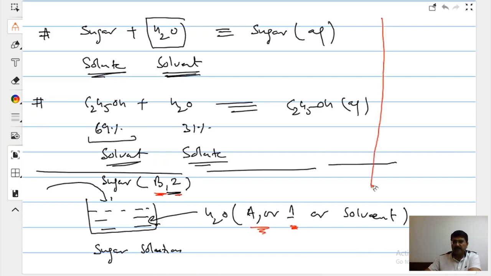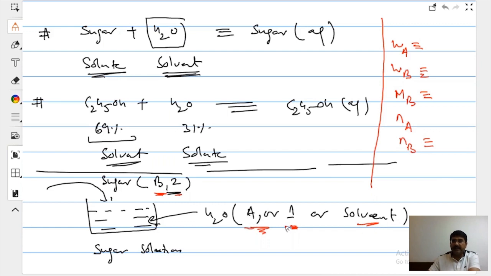Now you answer this thing today. If I write WA, what will you mean by this? Weight of solvent. If I write WB, it will mean weight of solute. If I write MB, it will mean the molecular mass of solute. And similarly, if I write NA, number of moles of solvent. If I write NB, number of moles of solute.